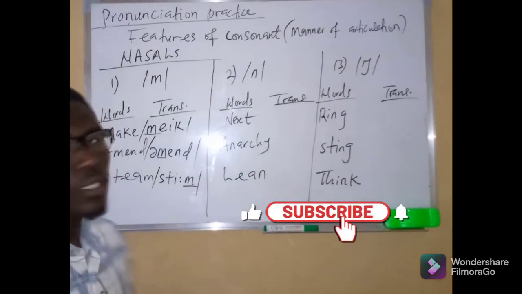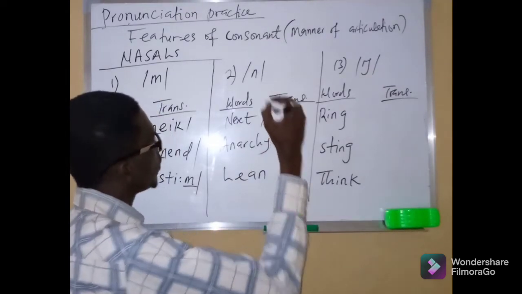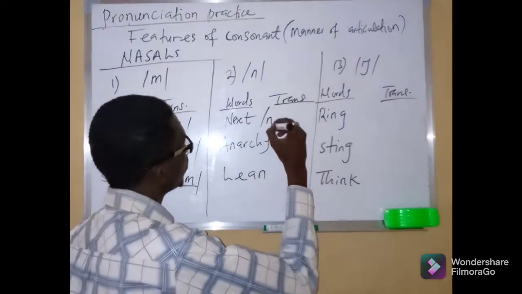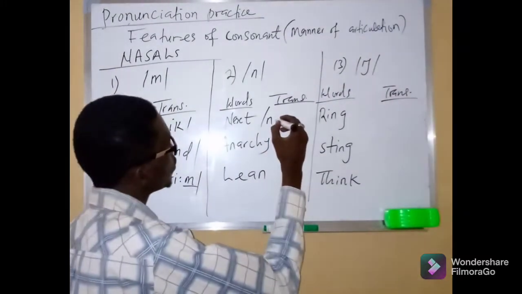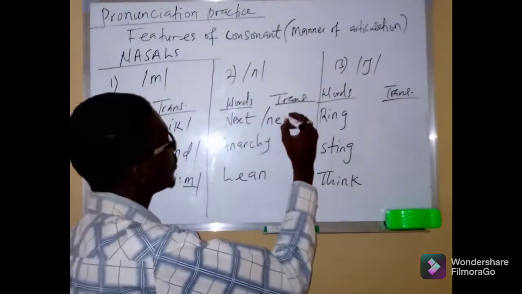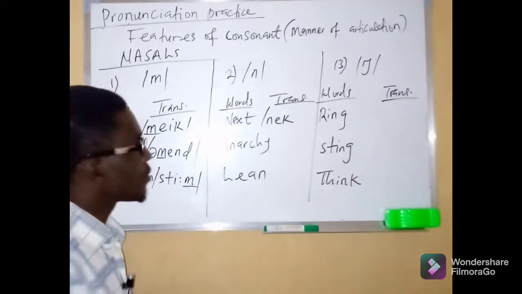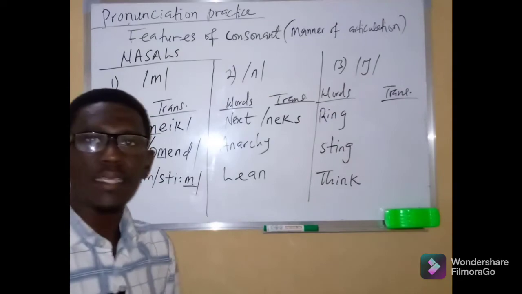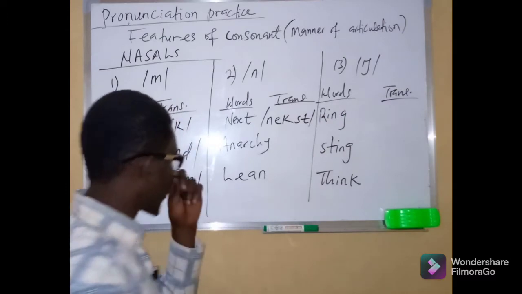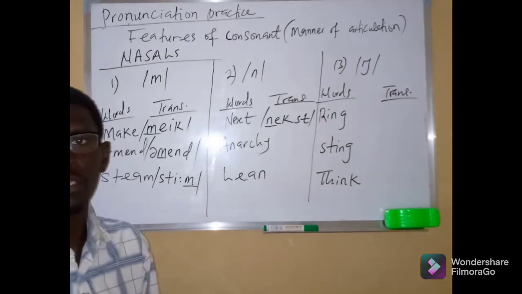And secondly, for the n sound, we have the word next. In transcribing the word next, the first sound we observe is the n sound. Then the e sound, then the k sound, then the s sound, and lastly the t sound. So this is the transcription of the word next, with the n at the initial position of the word.